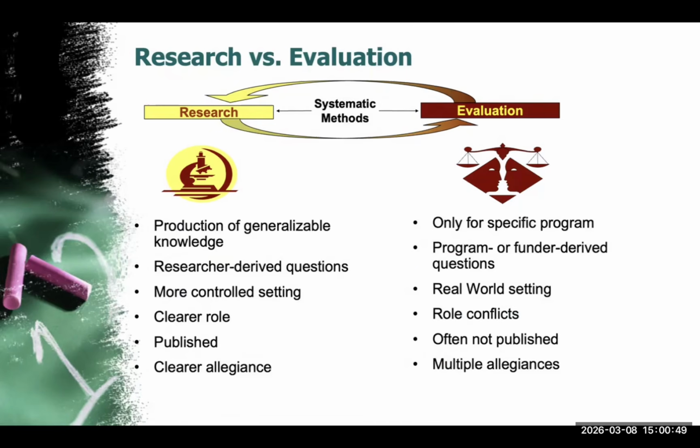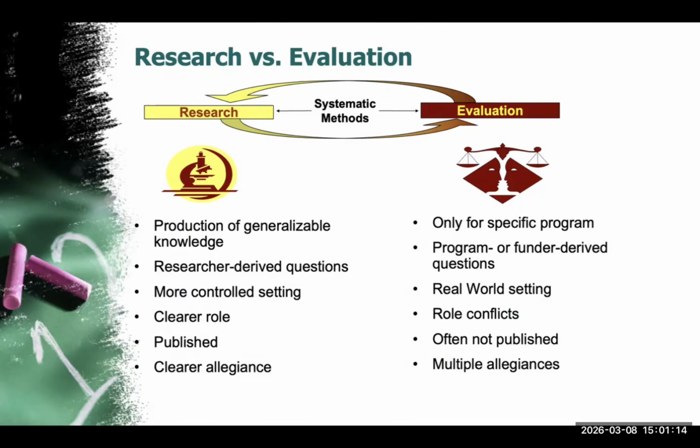For this reason, research is typically conducted in a more controlled setting to minimize bias. Since evaluation findings are to be used for program improvements, they are conducted in a real world setting and take into account the environment and the context. In research, the role of a researcher is more clearly defined. Evaluators, on the other hand, may often face role conflicts because they are part of the program in which the evaluation is conducted.